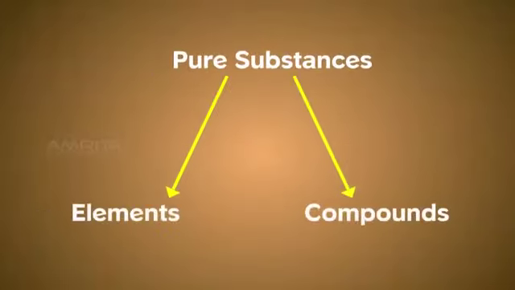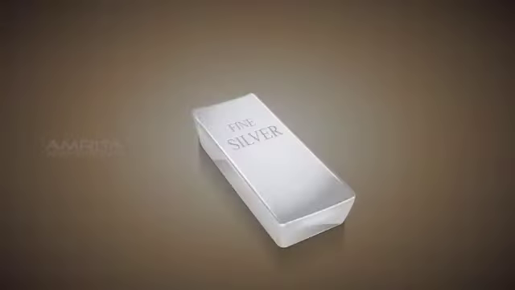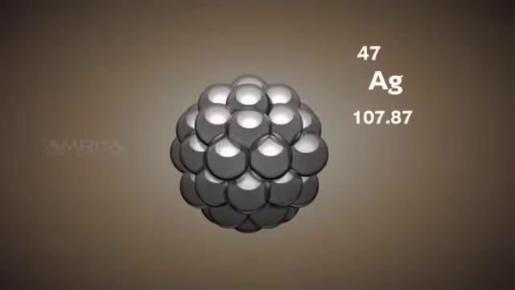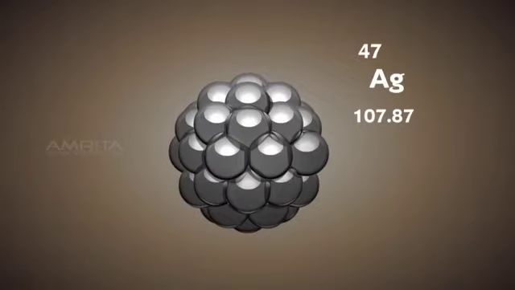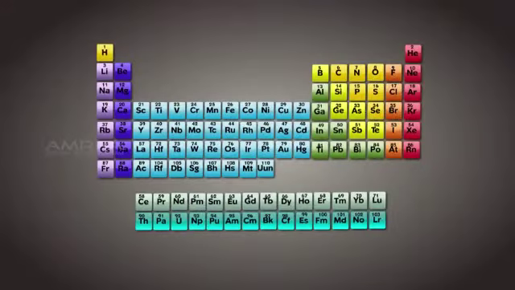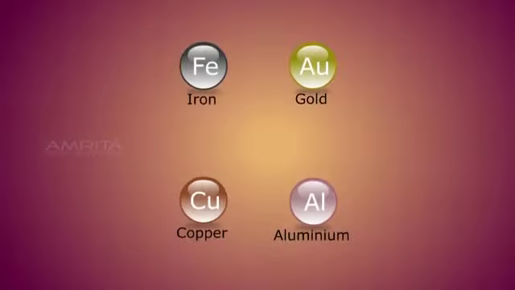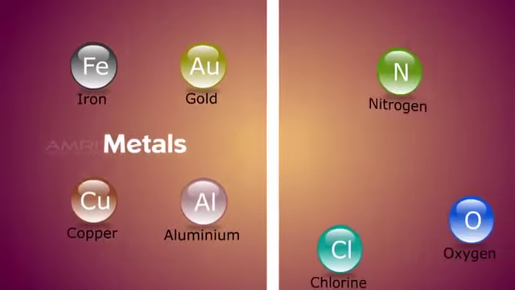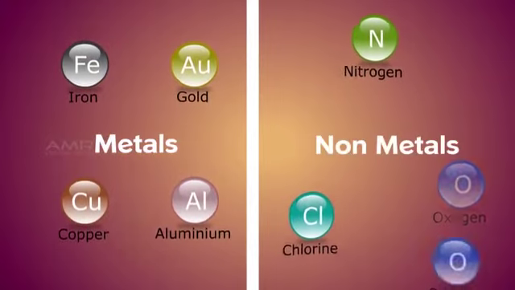Pure substances are further classified as elements and compounds. Elements. An element is a pure chemical substance consisting of only one type of atom. Different elements are arranged in the periodic table according to their atomic number. Elements can be classified as metals and non-metals, and they exist as atoms or molecules.